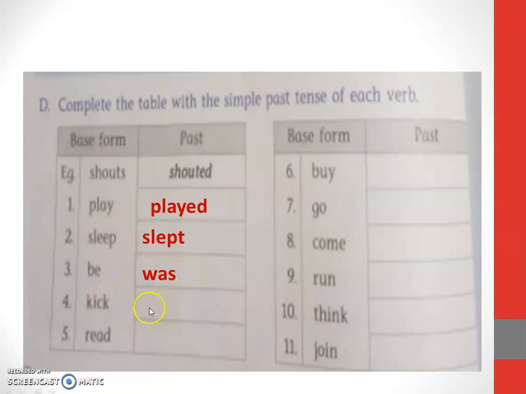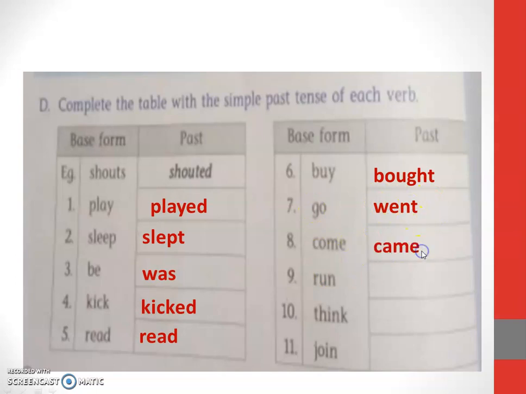Past tense. Kick, kicked. This is as usual, simply adding ed. Read. Read we say, but we write the same spelling R-E-A-D. While saying, we say read. And for buy, it is also different. Bought. Buying from shops and things. So that is bought. Already you bought from the shop. Then go, went. For go, it is went. This also you should keep in mind, the spellings and all.